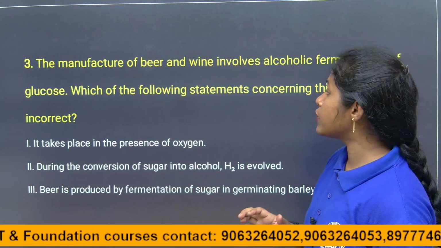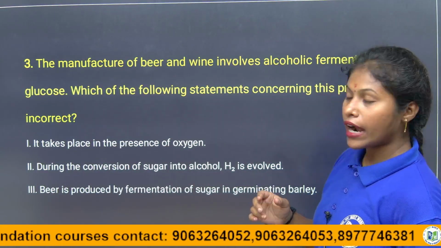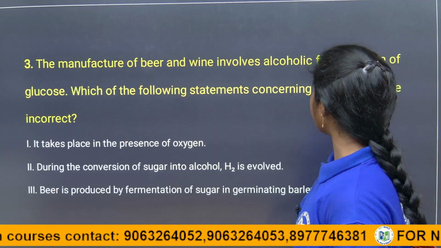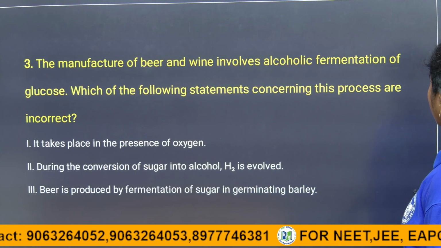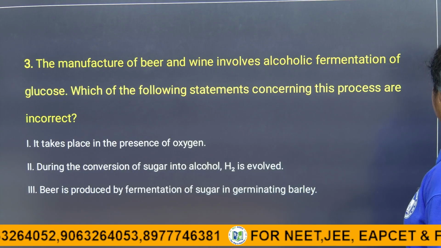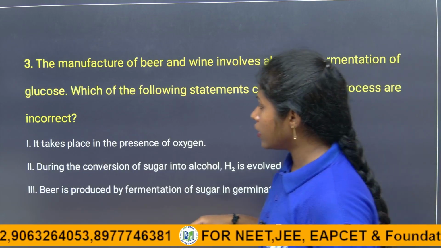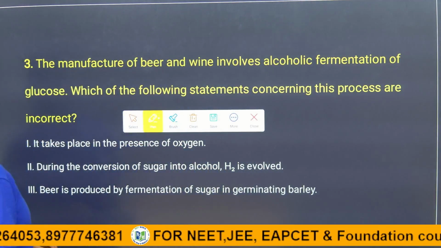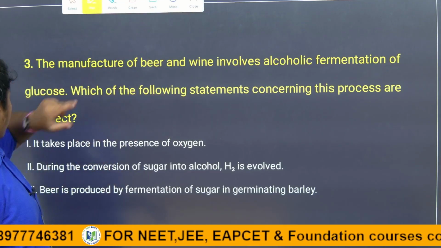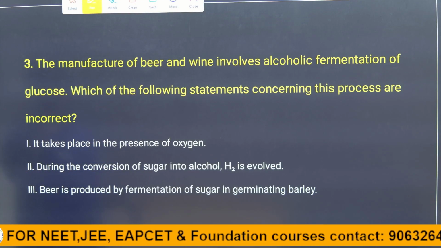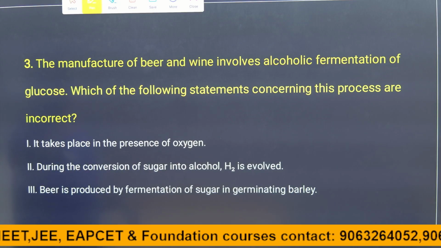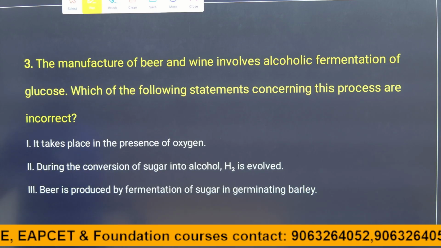Here they have given: the manufacture of beer and wine involves alcoholic fermentation of glucose. Which of the following statements concerning the process are incorrect? They are asking for the incorrect statements children. Of the given statements, they are asking for the incorrect statements. So let's see children. One of the options will be there in the next slide.